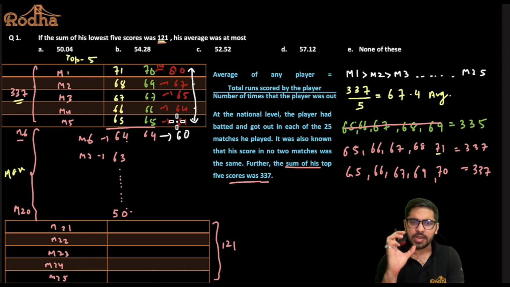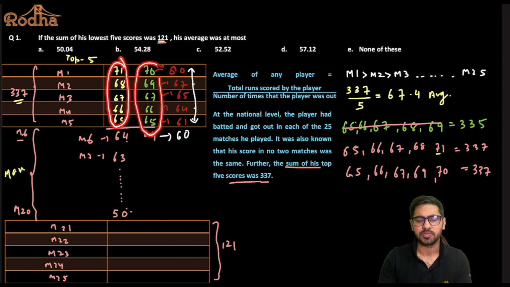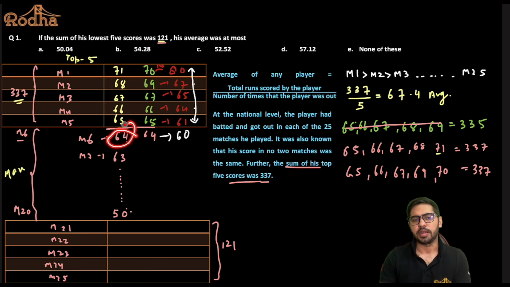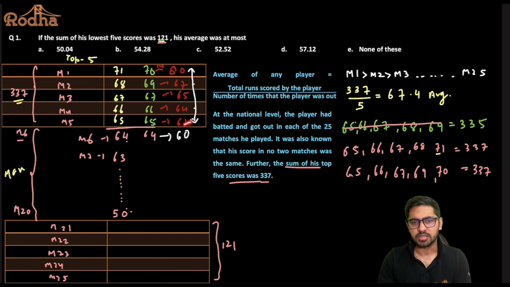So this is a very important concept here: if you want to maximize the score of match 6, then you should try to put these numbers as close as possible, as close to the average as possible, so that you can have the largest possible value here. The moment I deviate towards one extreme, this number will go down.